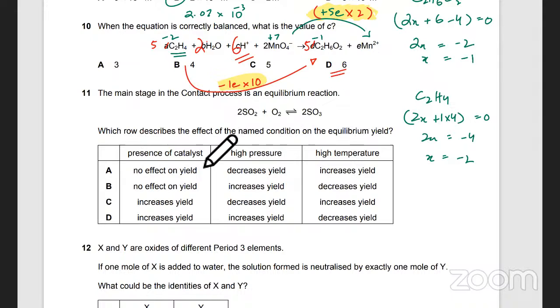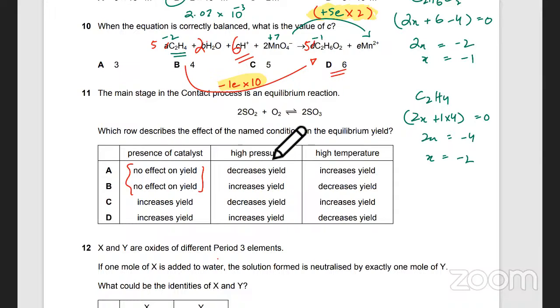What does the presence of a catalyst do to the equilibrium yield of the reaction? It has no effect. Both the forward and backward reactions would speed up equally.